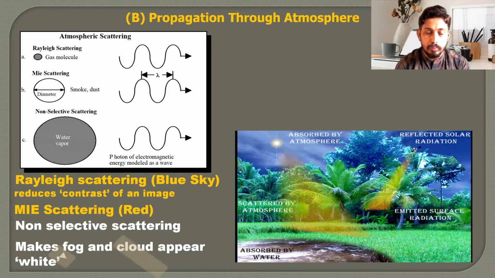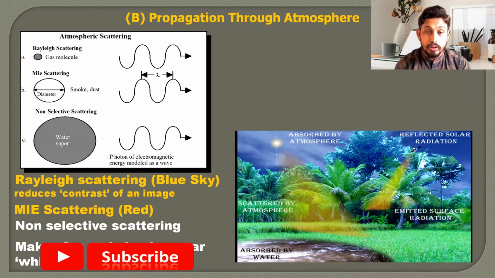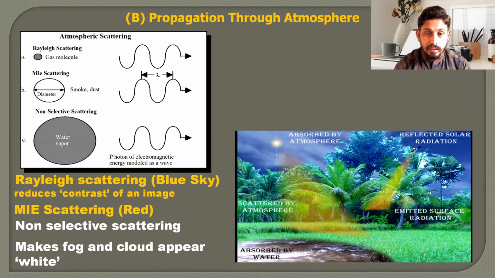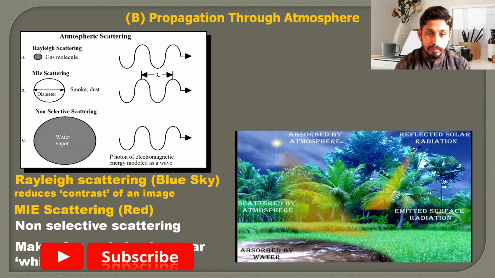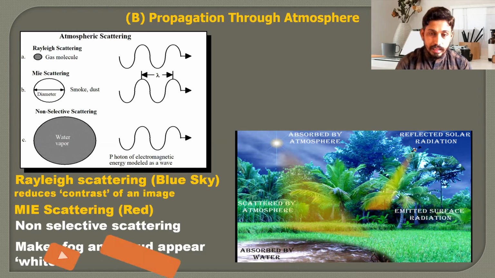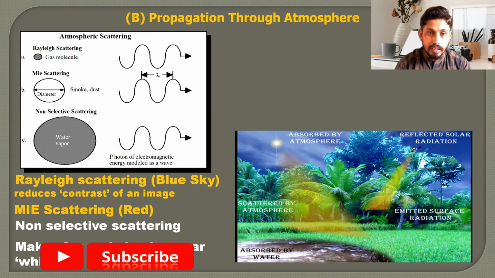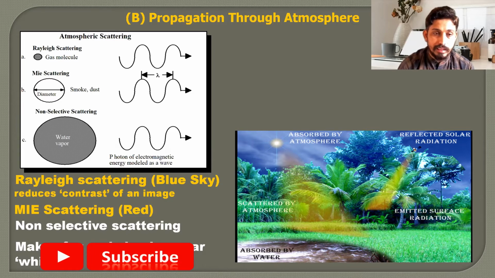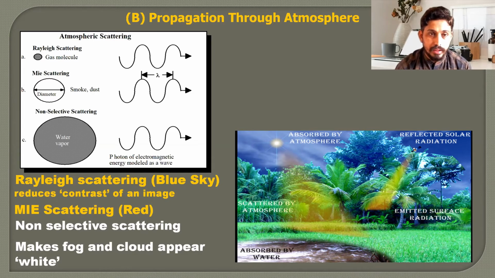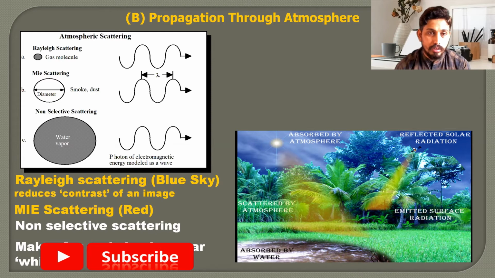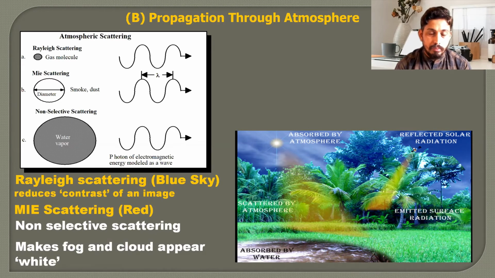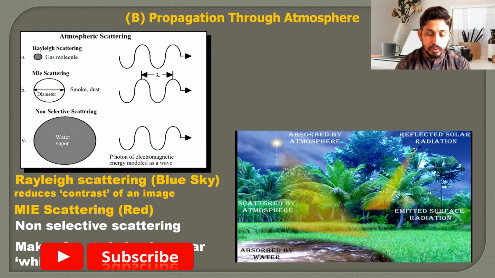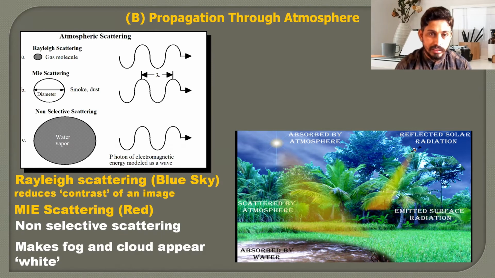When we look at the composition of the atmosphere, there are three important components that we have to consider: dust particles, gases, and water vapors. Energy interacts with the dust particles, water vapors, and gas molecules, and different kinds of scattering take place. So for better understanding of the image, we have to know what kind of scattering there is. Scattering depends entirely upon the diameter of the molecule or particle and the wavelength. Wavelength is nothing but the distance between two successive troughs or two successive crests.